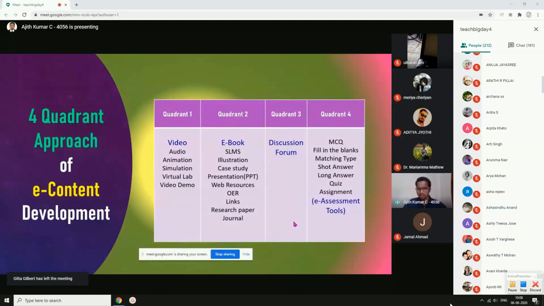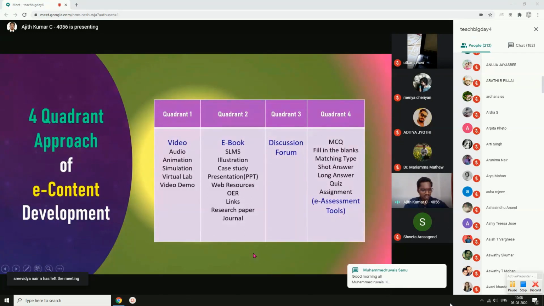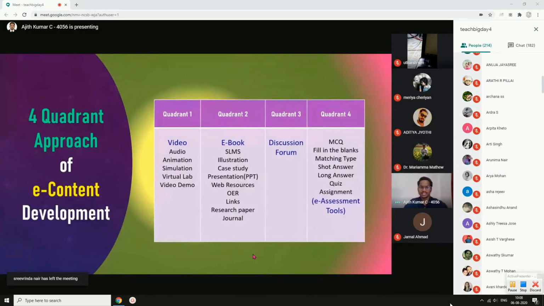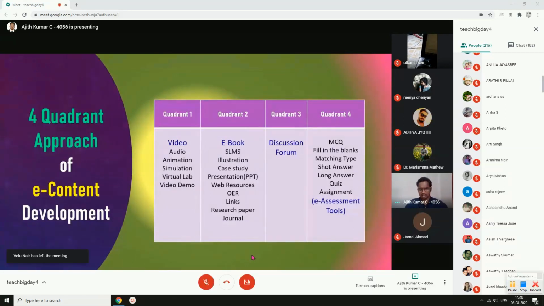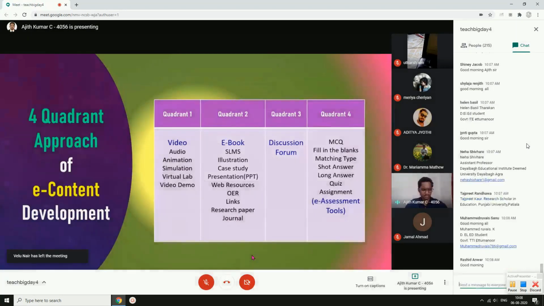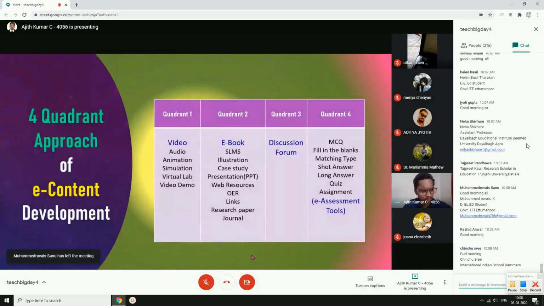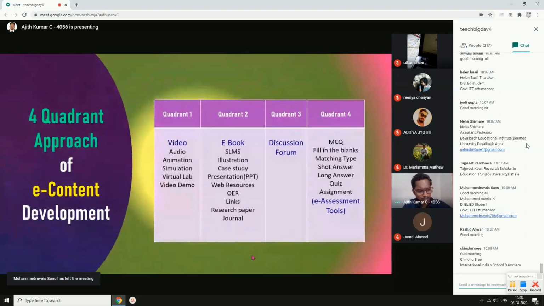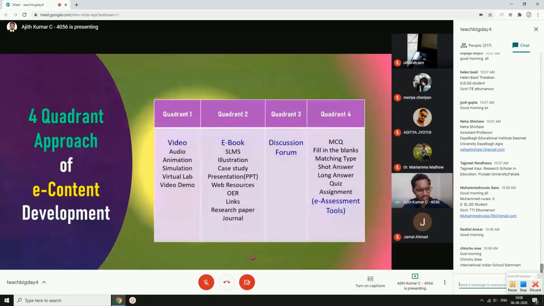But the same can be used in the teaching learning process also, because there is no issue that way for that. We have to make it as a quiz when we are using the Google form in a teaching learning process. Quiz is nothing but we have seen the quizzes taking place at different places, where a presenter will ask some questions to maybe a single person or to a group of participants. This is how it is done.